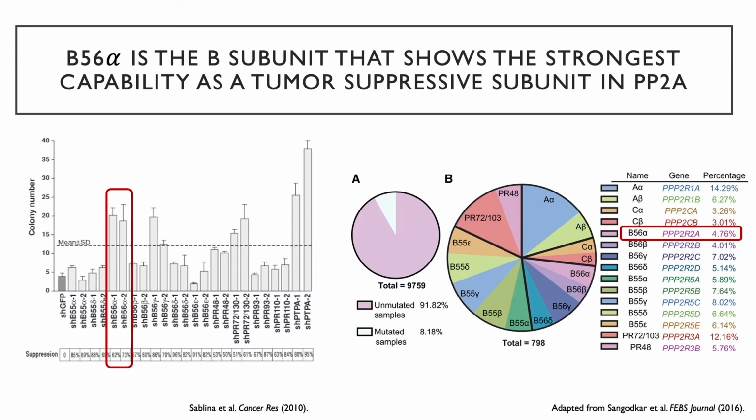A transformation assay in mouse embryonic fibroblasts showed that among a knockdown screen of PP2A B subunits, B56 alpha suppression had the greatest transformation and therefore is most likely to act as a tumor suppressor. In addition, a pan-cancer analysis found that B56 alpha is only mutated in 5% of the overall 8% patient samples with PP2A mutations, so B56 alpha has an approximate 0.4% mutation rate across all patient samples. This low mutation rate in PP2A B56 alpha allows the unique opportunity for therapeutically targeting a functional PP2A complex for reactivation in PDAC.